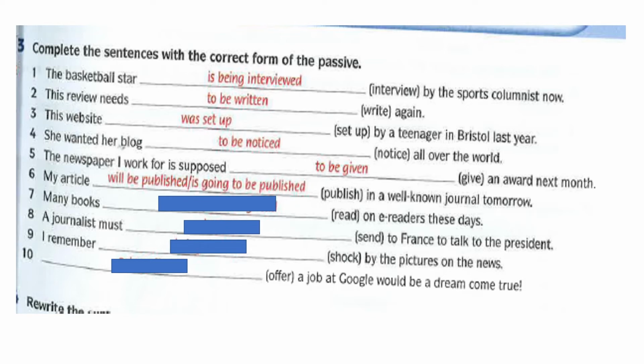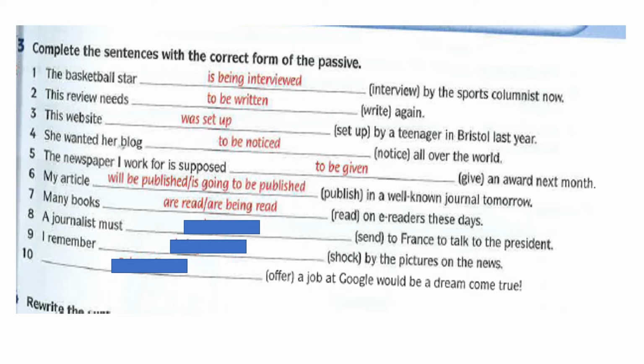So either one. So you just choose either one. Jangan tulis dua-dua sekali. Okay? Pilih satu saja. Will be published or is going to be published in a well-known journal tomorrow. Many books are read or are being read. Okay, same goes to number 6.